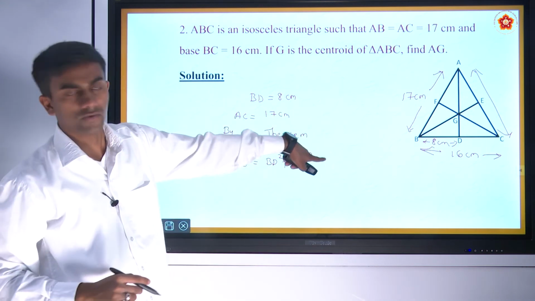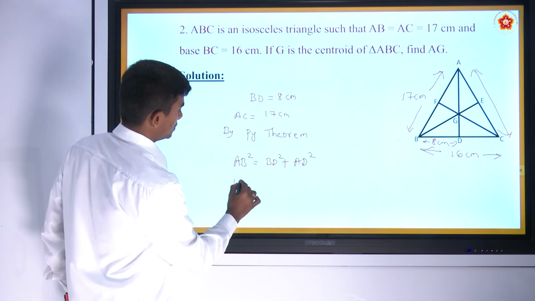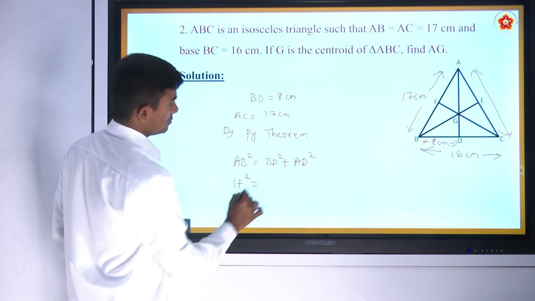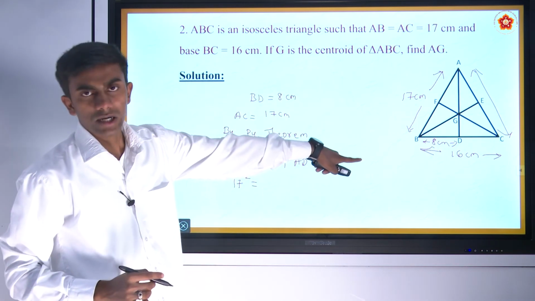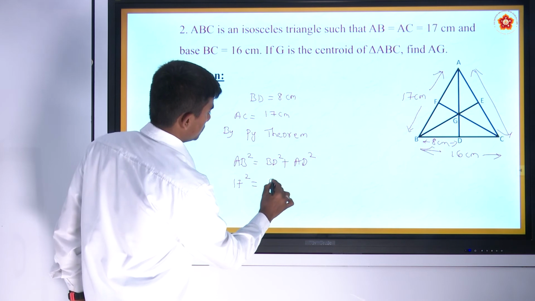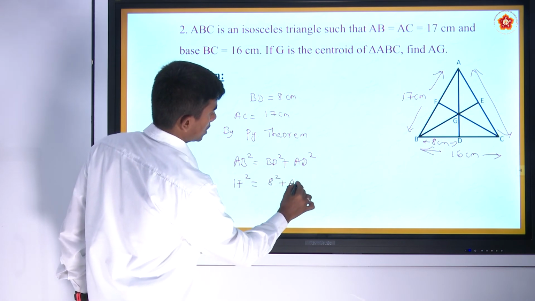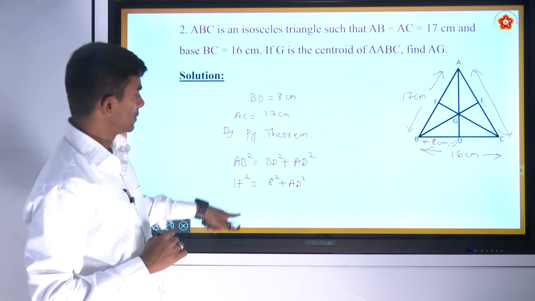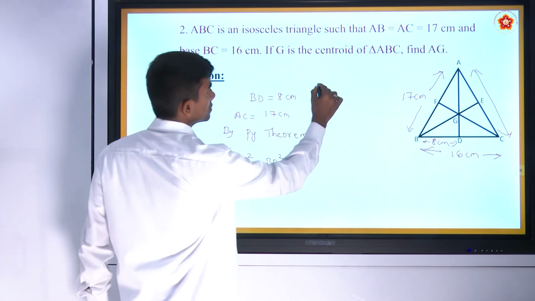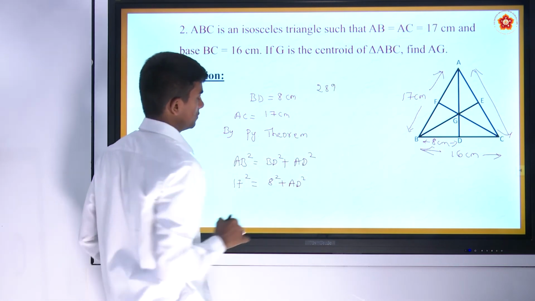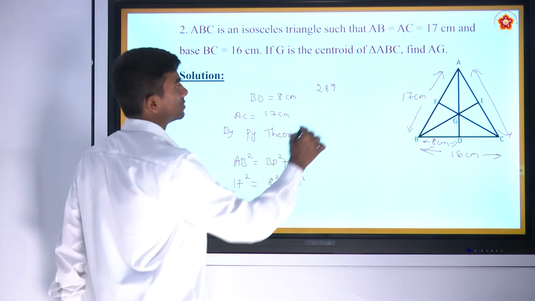We know that the length of AB is 17 centimeter. The length of BD is 8 centimeter. And we should calculate AD square. We know that 17 square is 289 and 8 square is 64.